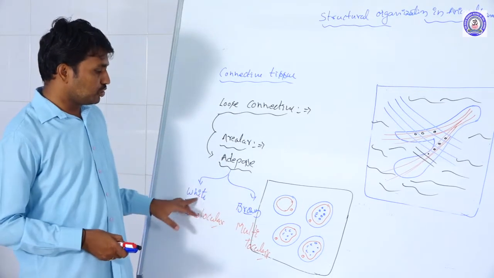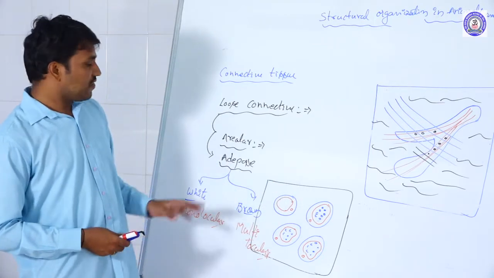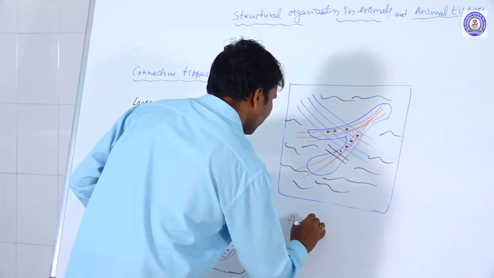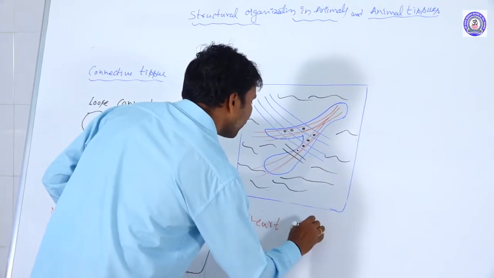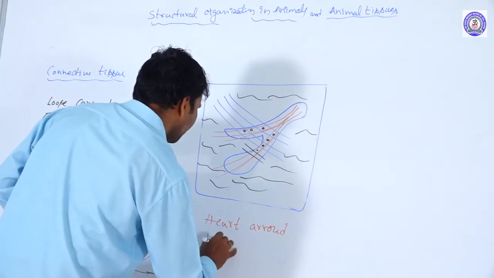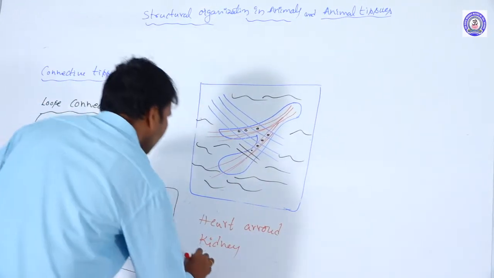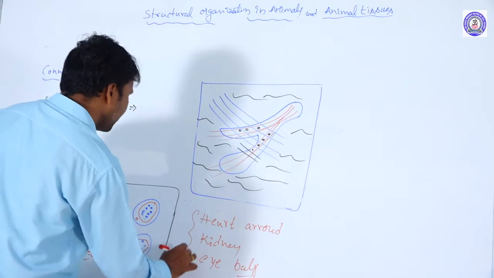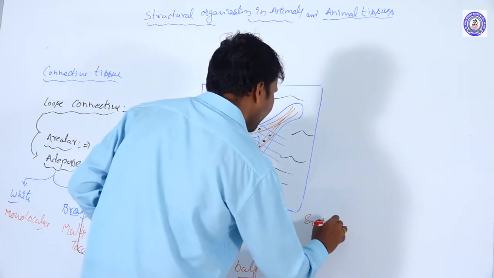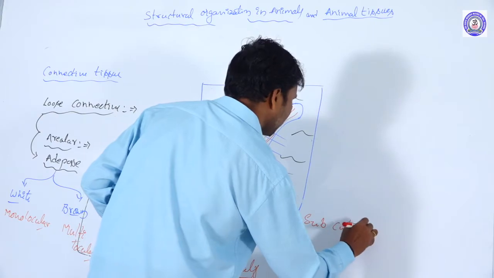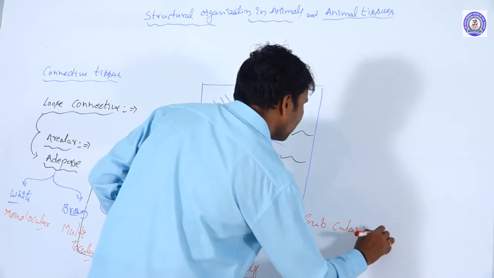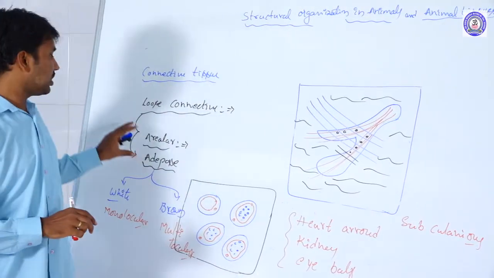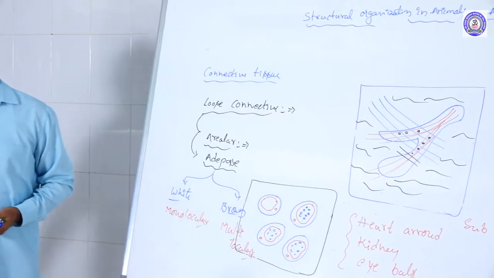So like this, adipose tissue forms in these types of tissues. Where is adipose tissue distributed? Around the heart, kidney and eyeball. All these regions, along with the subcutaneous layer. The subcutaneous layer also forms adipose tissue. This is the loose connective tissue.